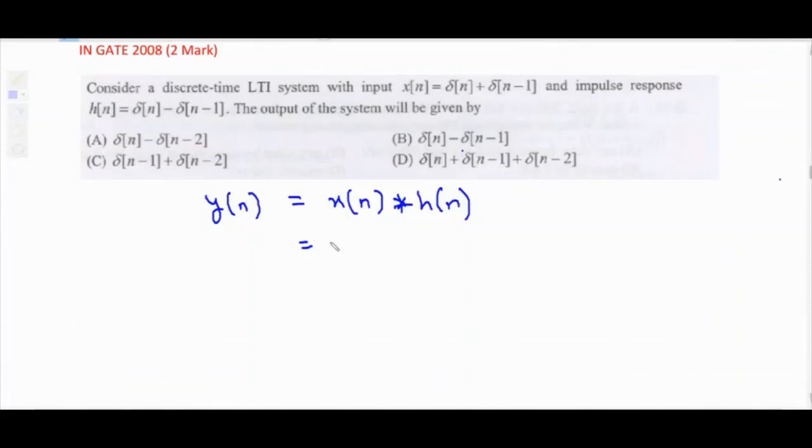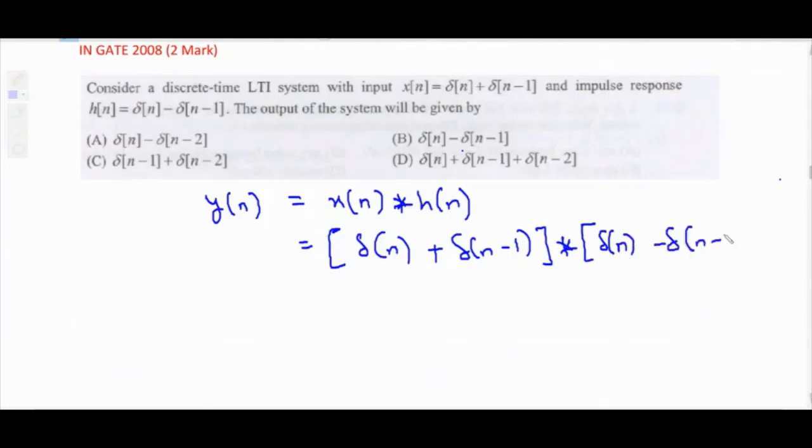Okay, simultaneously I will also solve. So x of n is delta n plus delta n minus 1, convolution with h of n, which is delta n minus delta n minus 1. So this becomes first delta n convolution delta n, plus, okay, minus is there, delta n convolution with minus delta n minus 1.